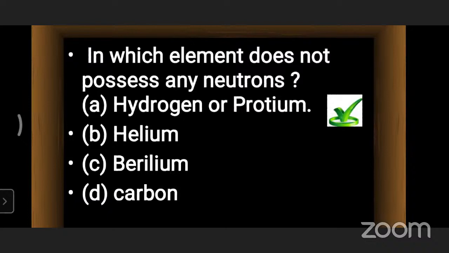A minus Z: for hydrogen, the mass number is 1 and the atomic number is 1, so A minus Z is 0, and the number of neutrons is 0. Helium, 4 minus 2 gives 2 neutrons. Then lithium, beryllium with atomic number 4, we do not get 0. Carbon, 12 minus 6, is 6. So only in the case of hydrogen, 1 minus 1 equals 0. So directly we can say hydrogen or protium.